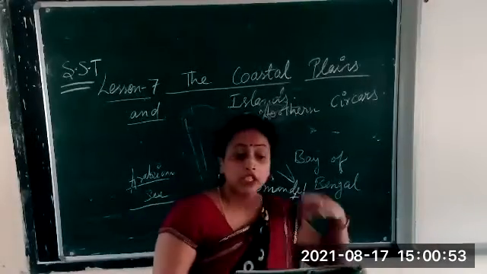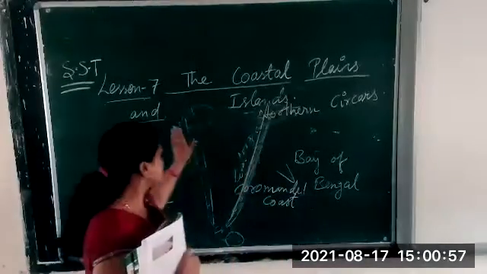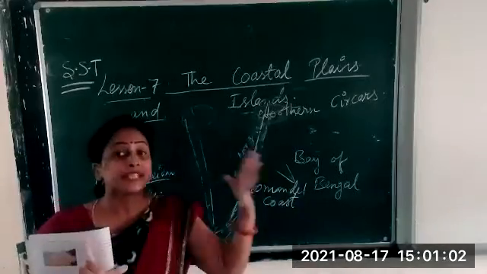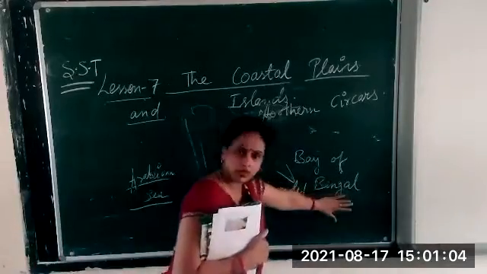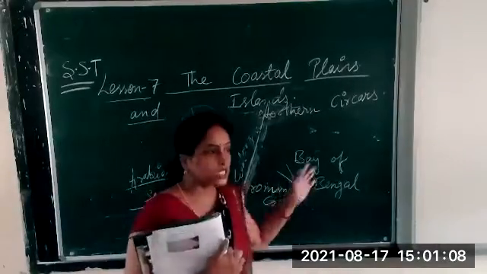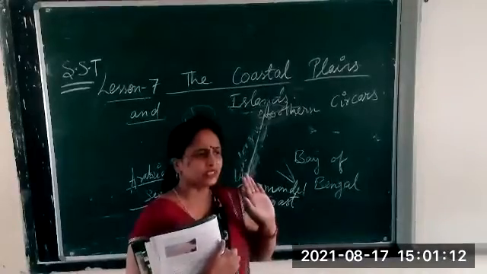Here you see the coastal plains are bounded by the vast sea. This is the coastal plain, and this is also the coastal plain. A very big sea is there. Which sea? Bay of Bengal, this is the bigger one. Arabian Sea, this is also a very big sea. The coastal plains are bounded by the sea. Getting it?